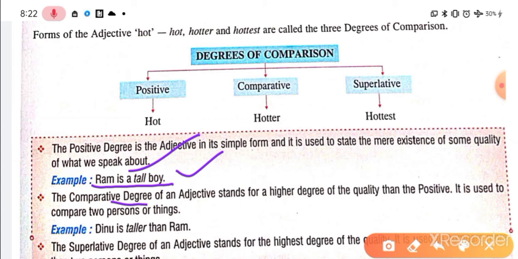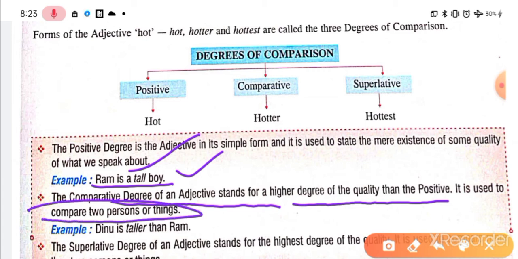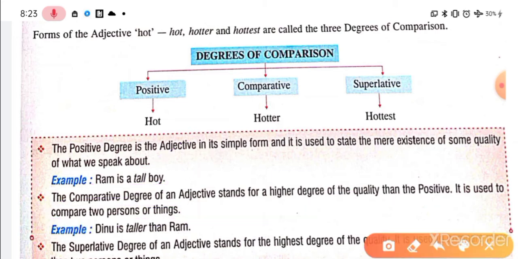The comparative degree of an adjective stands for a higher degree of quality than the positive. It is used to compare two persons or things, important: two persons or things. So when we have a comparison between two things or two persons, the comparative degree is used, right? Example, you can see: Dinu is taller than Ram. Here Ram was alone, Ram is a tall boy, but here another man has come, Dinu, and Dinu is taller than Ram.